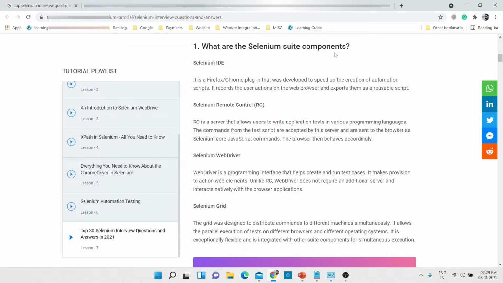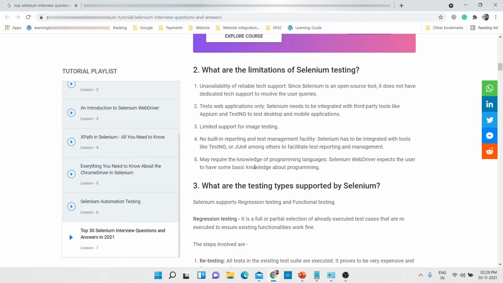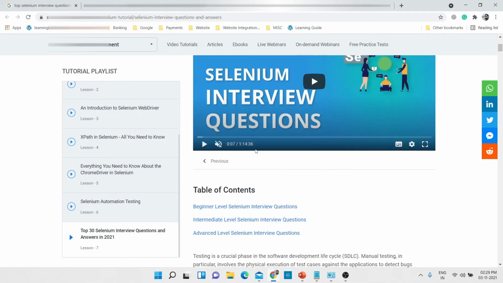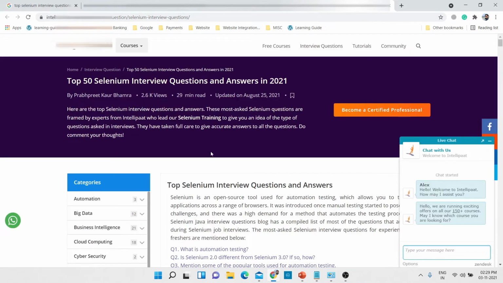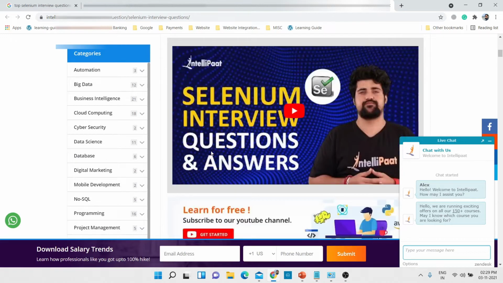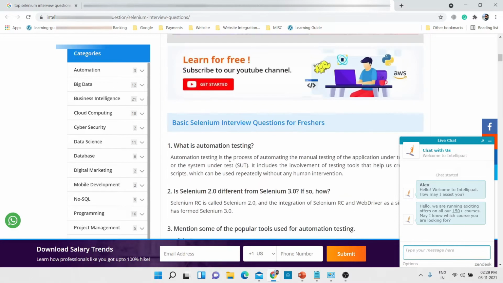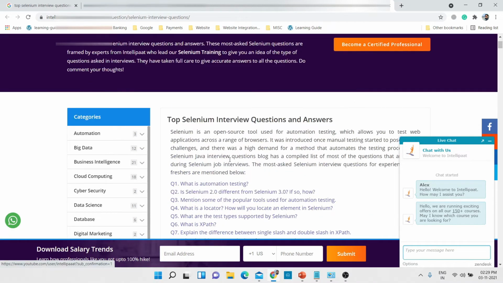What are the Selenium suite components, IDE, Remote Control, WebDriver? These are the questions asked to freshers. What are the limitations of Selenium, what are the testing types supported by Selenium? These are the old questions. You will find the old questions here on the internet. You can see here also, what is automation testing, what is Selenium 2.0, mention some popular tools used for automation testing, what is a locator. These are the basic questions guys.